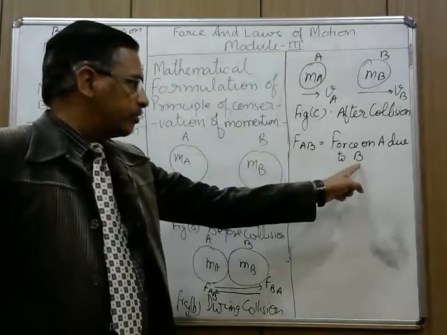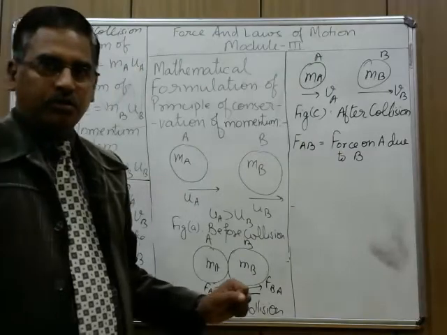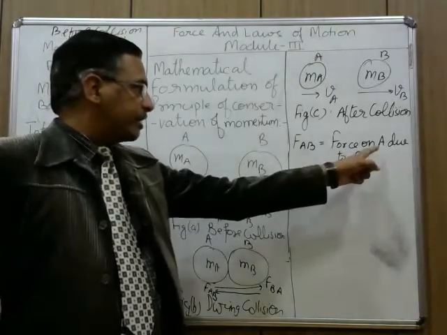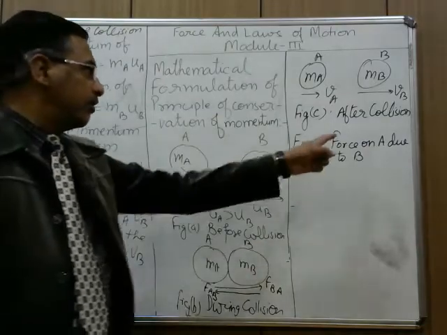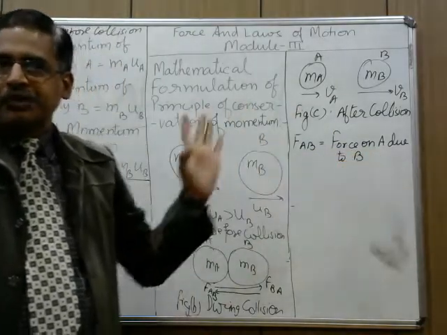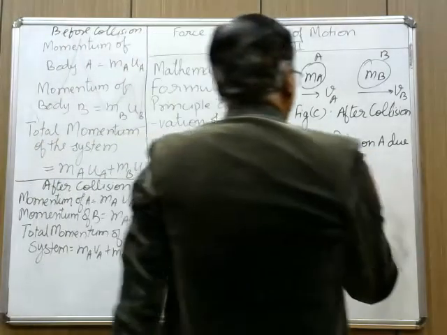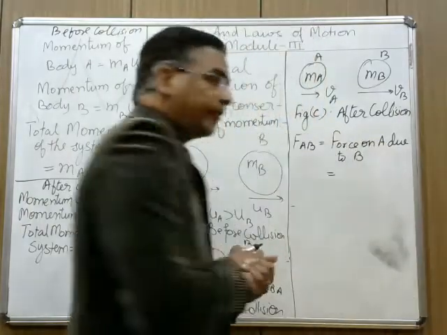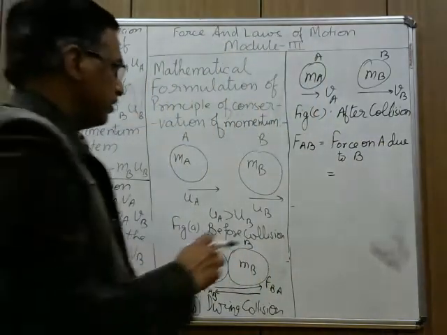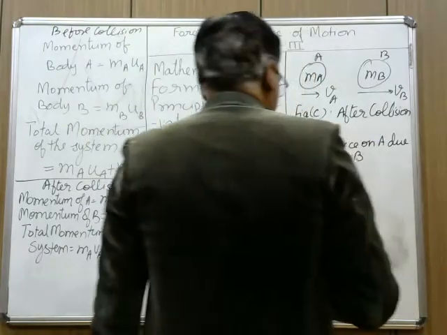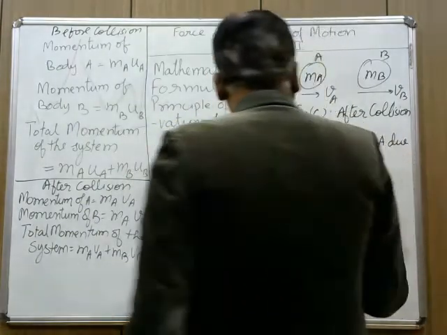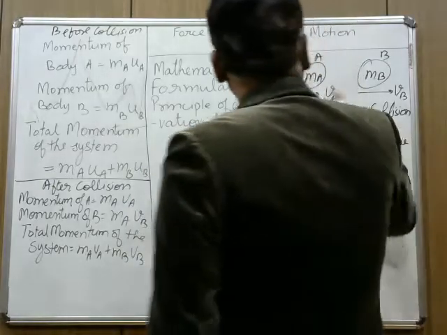Who is applying the force? B is applying the force. On which has force been applied? On A force has been applied. Whose momentum will change? A. Now, how to find this rate of change of momentum? This we have already done. FAB equals rate of change of momentum. Final momentum of A.